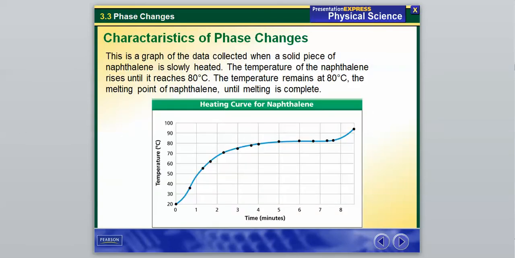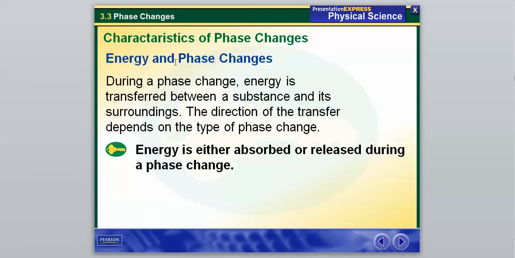So again, we can go back to this chart and we can just read it backwards. If we are cooling this substance, it starts off at around 95 degrees, in the liquid phase. When we cool it and it gets to 80 degrees, it will continue to stay at 80 degrees until it is completely a solid again, and then the temperature will drop. And it is the same for boiling. Okay, so that is how temperature works during the phase change.